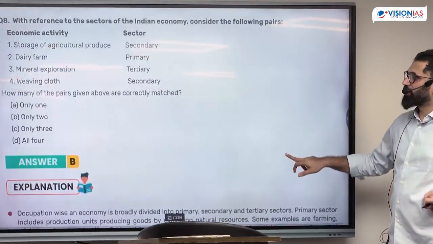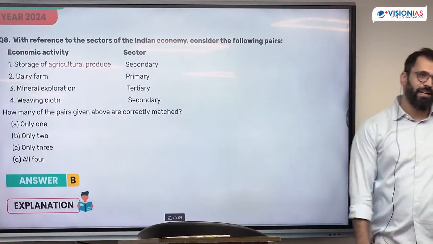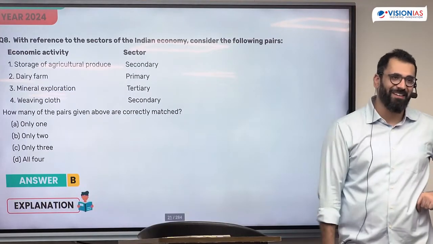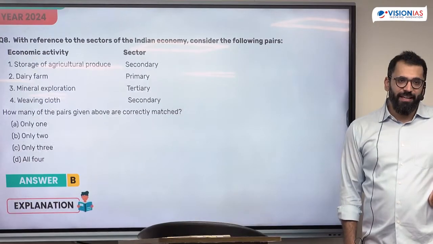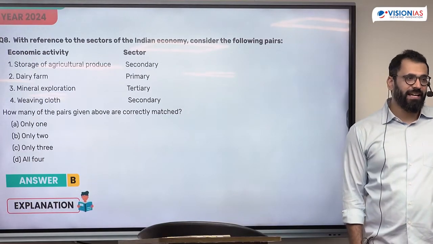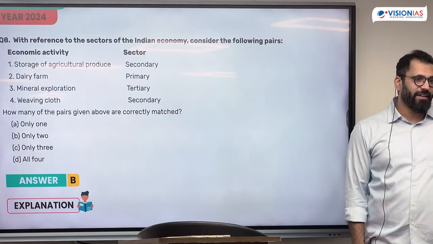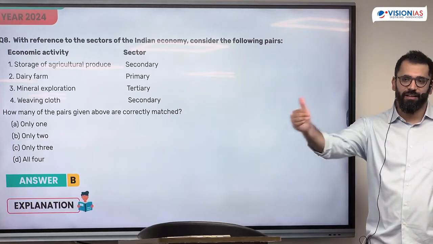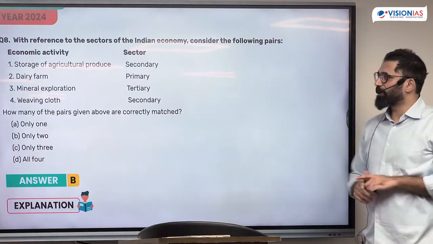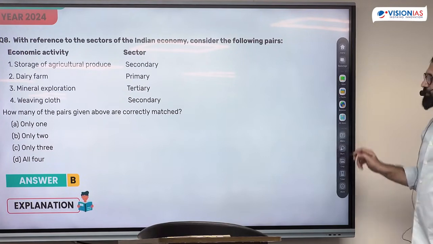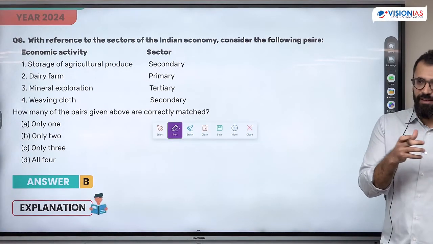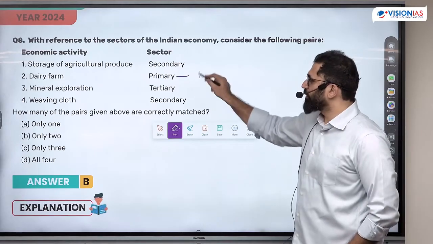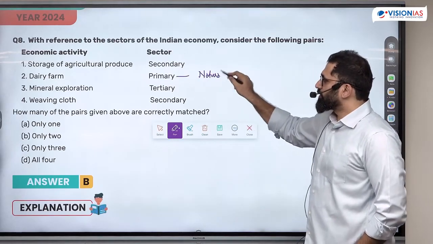This was a tricky question. Sectors of economy. You can see they use class 6th information and make a very tricky question. Now, how do we divide the various sectors of the economy? Primary, secondary, tertiary, then quaternary and quinary, right? What is the primary sector? No, agriculture, but why agriculture in primary?